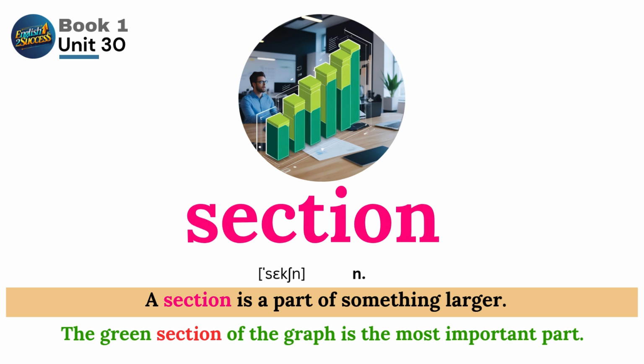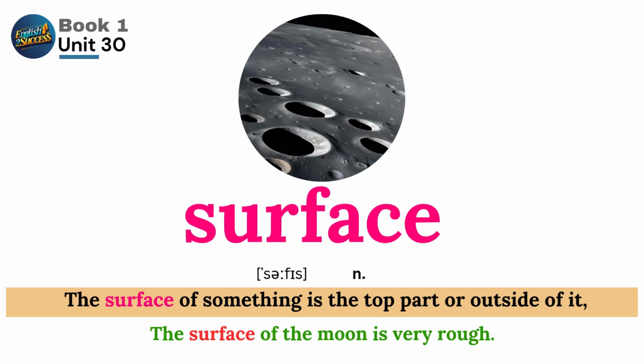Section. A section is a part of something larger. The green section of the graph is the most important part. Surface. The surface of something is the top part, or outside of it. The surface of the moon is very rough.